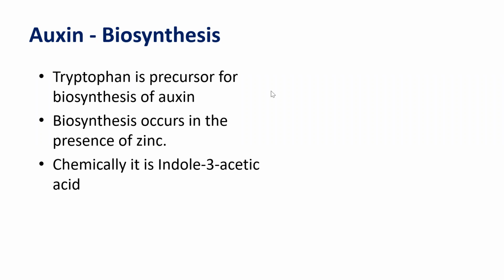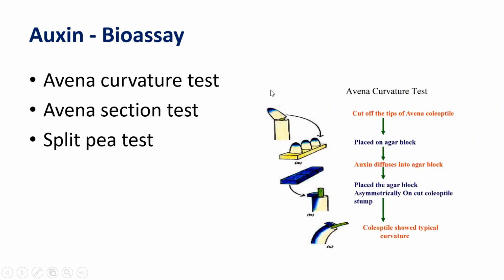Okay, so now we need to understand the bioassay. The bioassay is basically the test of auxin. These are three tests: Avena curvature test, Avena section test, split pea test. We need not go into details about how the tests are actually done. The only thing is that you need to remember the names of the tests for auxin: Avena curvature, Avena section, and split pea test.